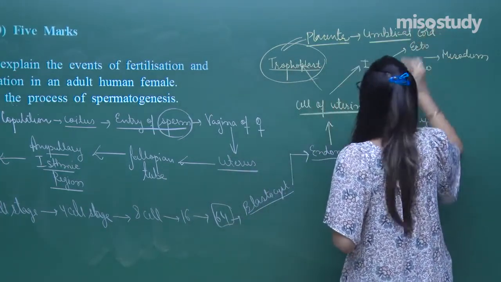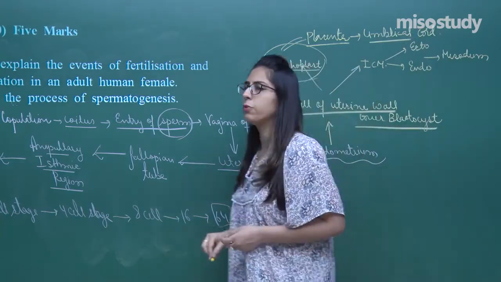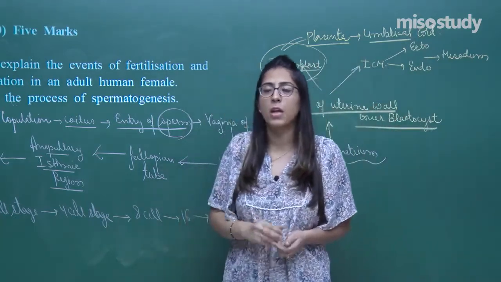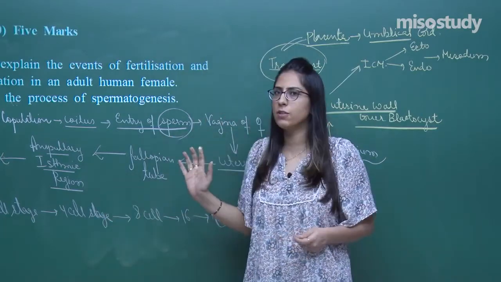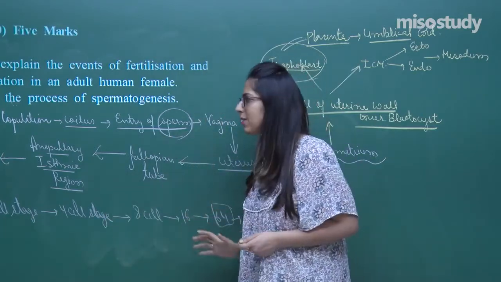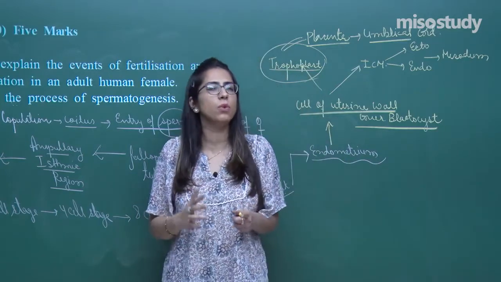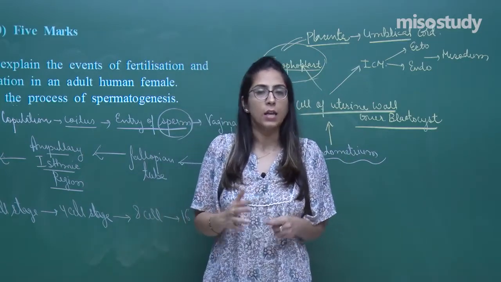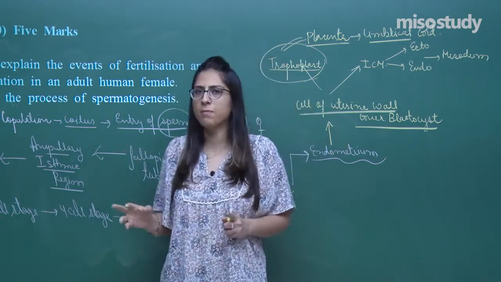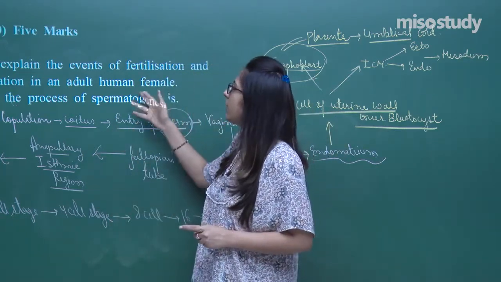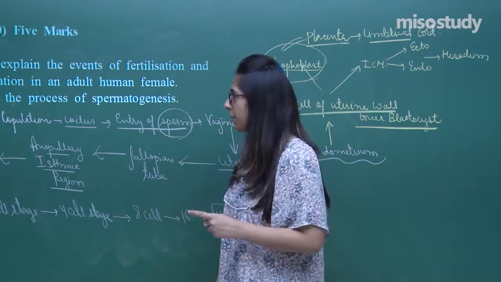Umbilical cord. So all these things you have to explain, each and every step, in a stepwise manner. No need to write like this, otherwise you will not get any marks. This is just an introduction, just to tell you what things you have to write in this. I have tried to incorporate each and every point in this 2.5 marks, because it has two parts, 2.5 and 2.5, and like this you have to explain.